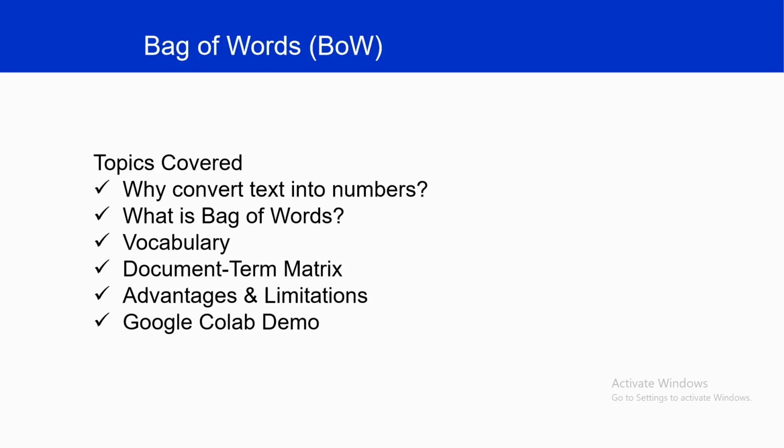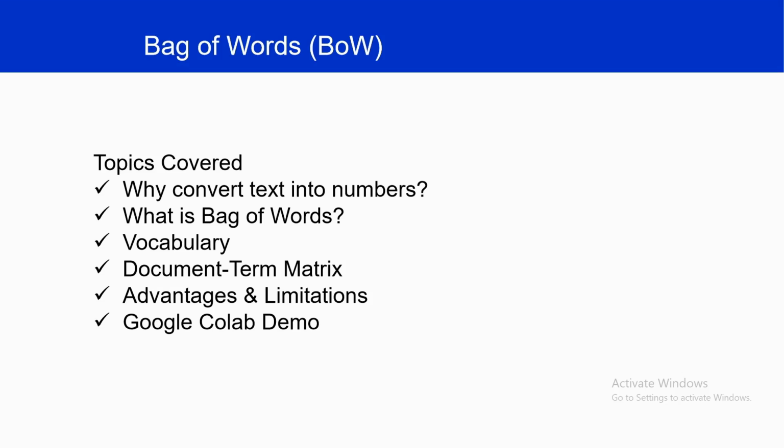Bag of words is one of the simplest and most widely used techniques for converting text into numerical data. We need to convert text into numerical data because machine learning algorithms cannot process text directly, so we need a method to represent text as numbers. Bag of words helps us achieve this.